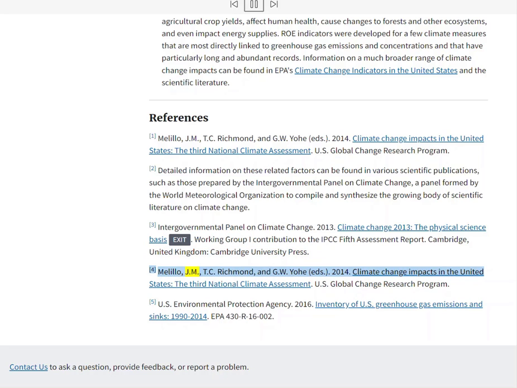4. Melillo, J.M., T.C. Richmond, and G.W. Yohe, eds. 2014, Climate Change Impacts in the United States, the Third National Climate Assessment. U.S. Global Change Research Program. 5. U.S. Environmental Protection Agency. 2016, Inventory of U.S. Greenhouse Gas Emissions and Sinks, 1990 to 2014. EPA 430 R16-002.